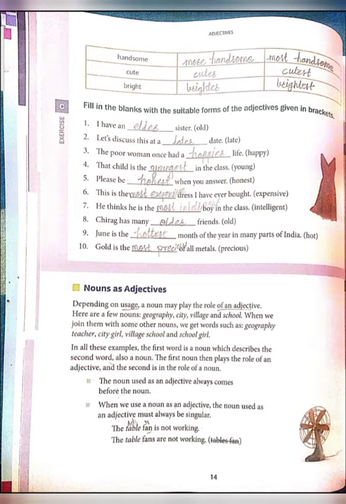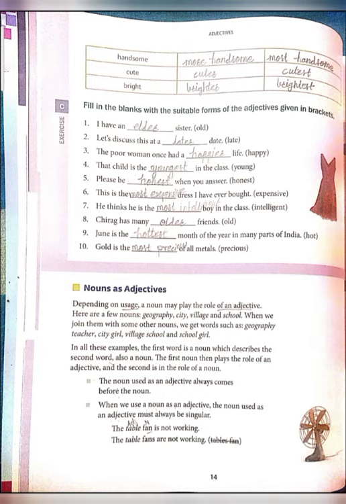Superlative degree. He thinks he is the dash boy in the class. The boy has been compared with the whole class, so superlative degree would come here. And which adjective is given? Intelligent. In this word more than two syllables are there, so it's most intelligent.